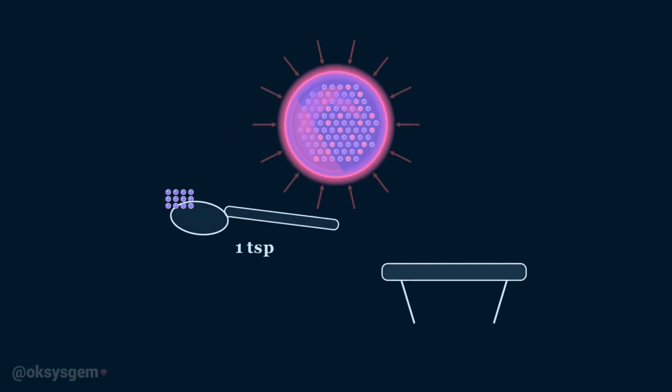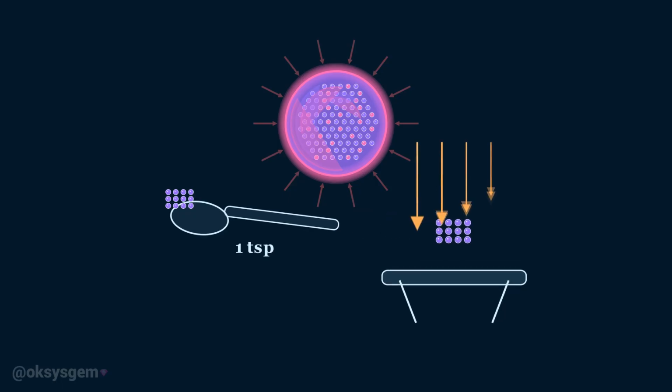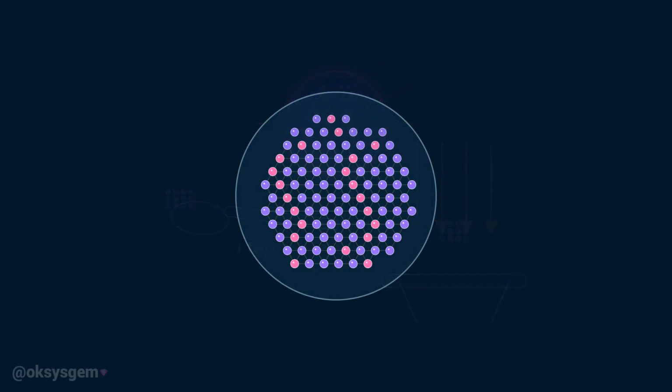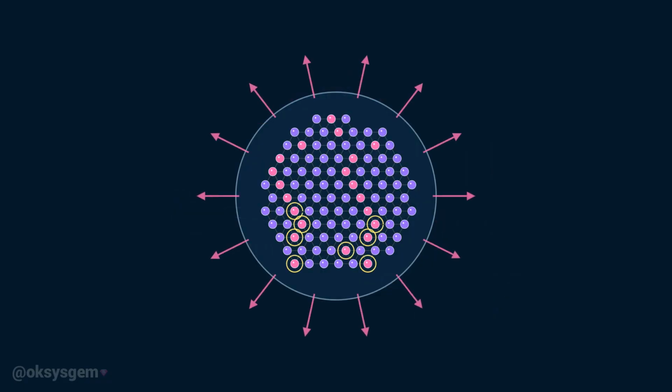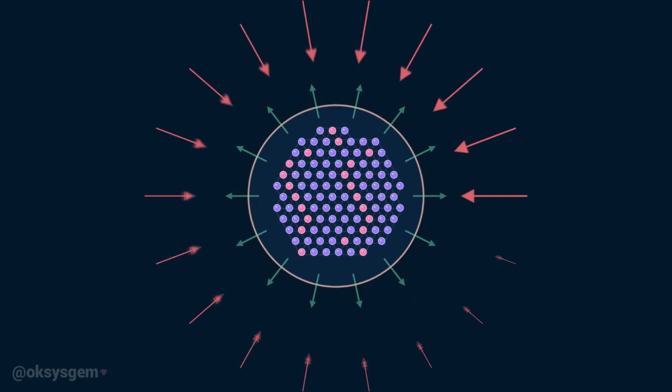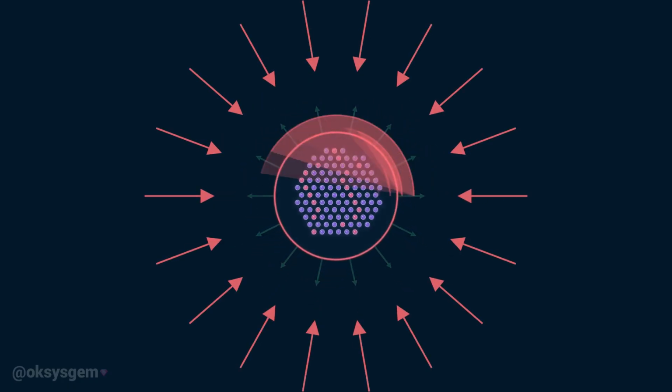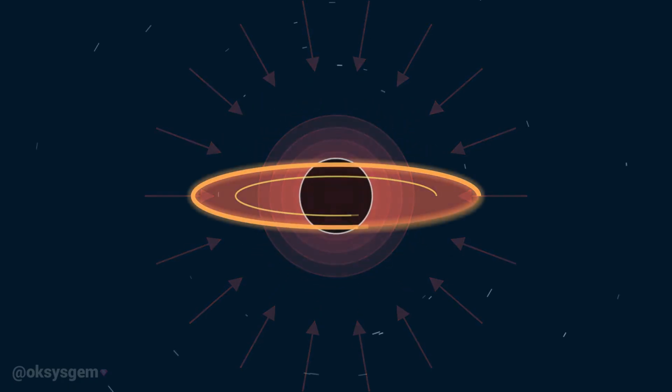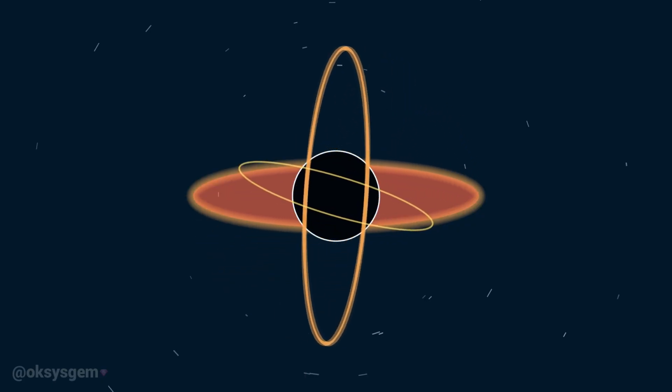The remaining matter is so dense that a small spoonful would have an enormous mass if it could somehow be brought to Earth safely. Neutron degeneracy pressure, along with interactions between nuclear particles, helps prevent the star from collapsing further. If the original star is even more massive, these forms of pressure may fail and the object can collapse into a black hole.